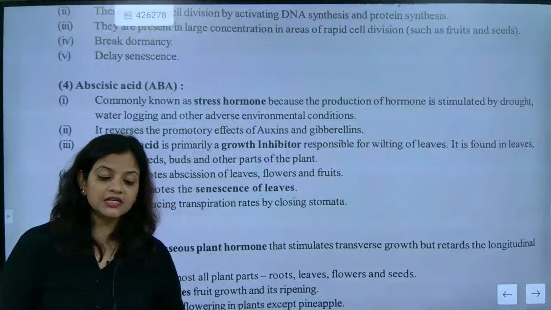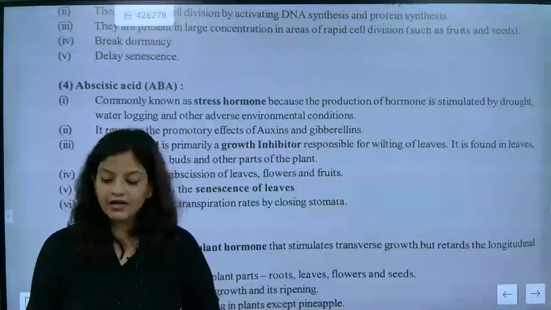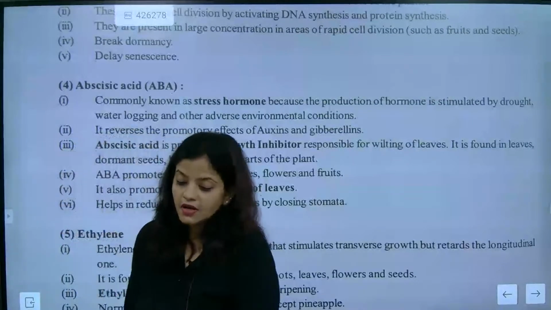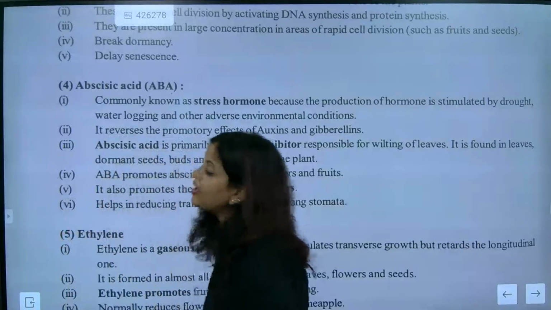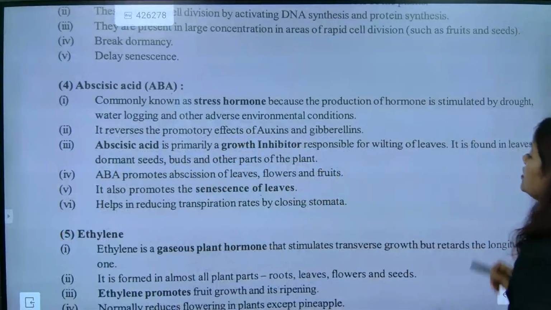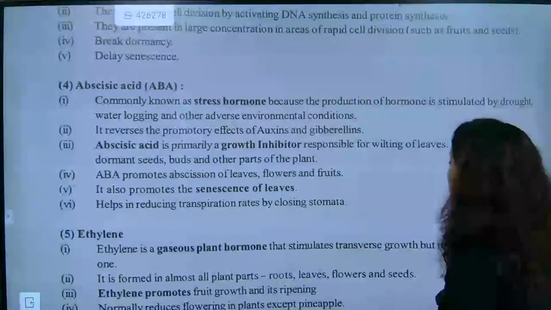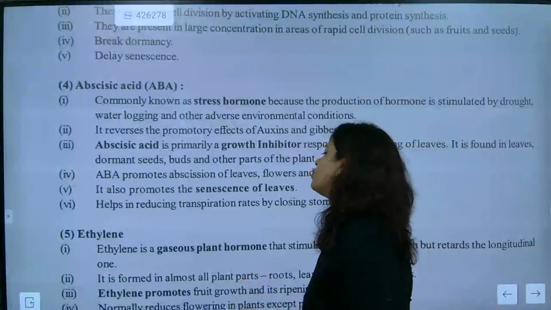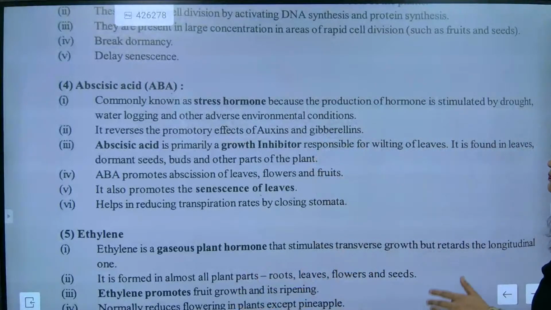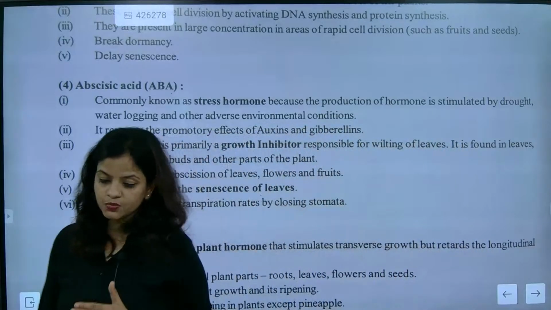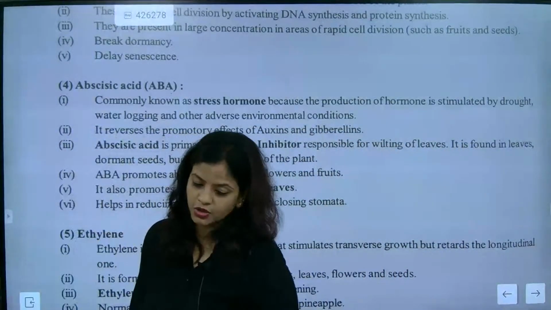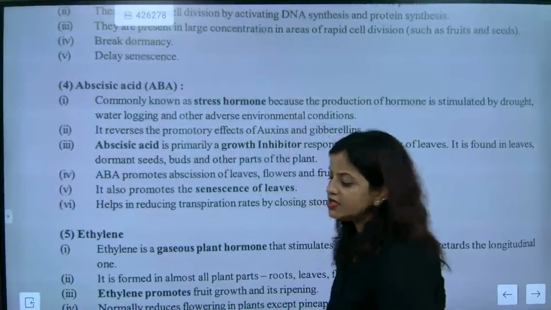That's why they are called the stress hormone. They are growth inhibitors. They promote abscission of leaves, flowers, and fruits, and they also promote senescence of leaves and aid in reducing transpiration rate by closing stomata. That's what is most important.